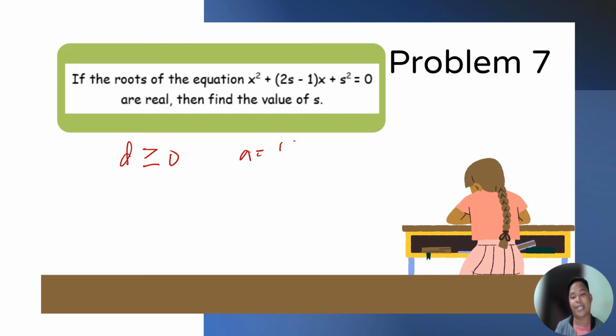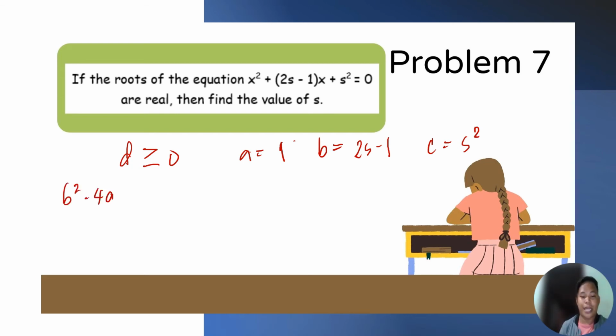A is equal to 1, b is equal to the quantity 2s minus 1, and c is equal to s squared. B squared minus 4ac must be greater than or equal to 0 since d is greater than or equal to 0. Substitute po natin, b squared is equal to the quantity of 2s minus 1 squared minus 4 times 1 times s squared is greater than or equal to 0.